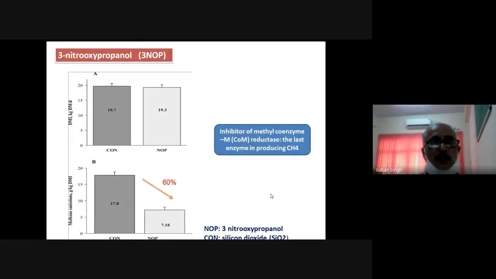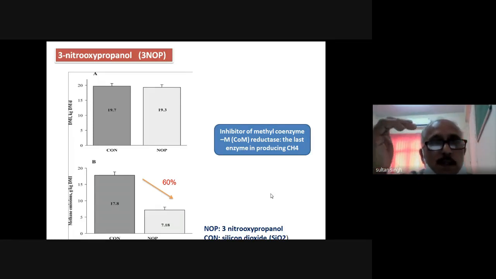So friends, some pure compounds have been utilized by many countries. This is one of the compounds, 3-nitrooxypropanol. This is the compound that is being utilized in many countries to mitigate the methane production from the lactating animals.